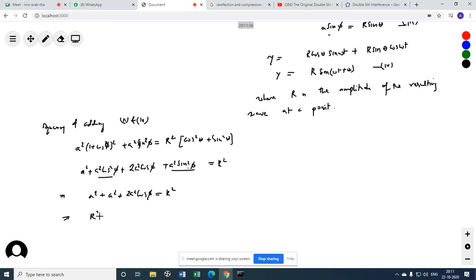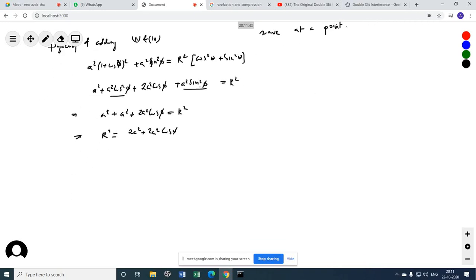I will write properly. So r square will give me 2a square plus 2a square cos phi. Then I will take 2a square common out, 1 plus cos phi. Now there is a relation: 1 plus cos phi is equal to 2 cos square phi by 2.